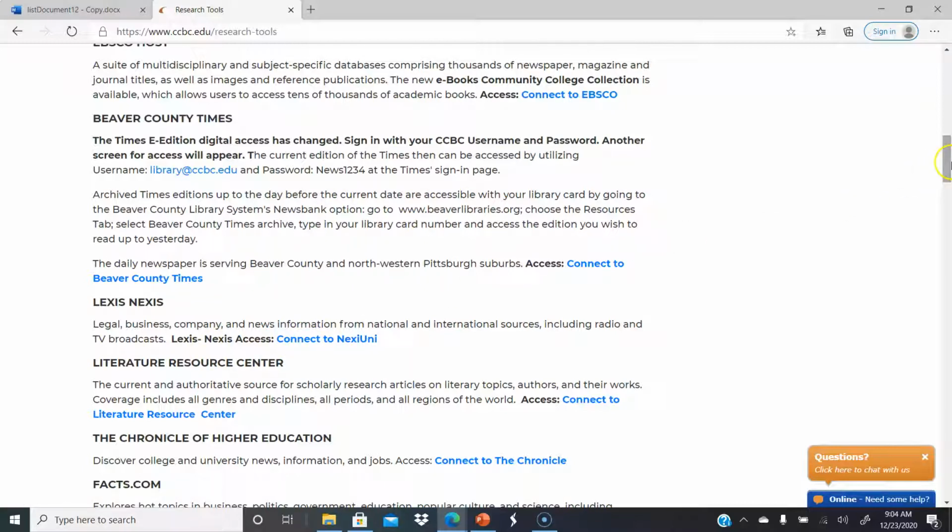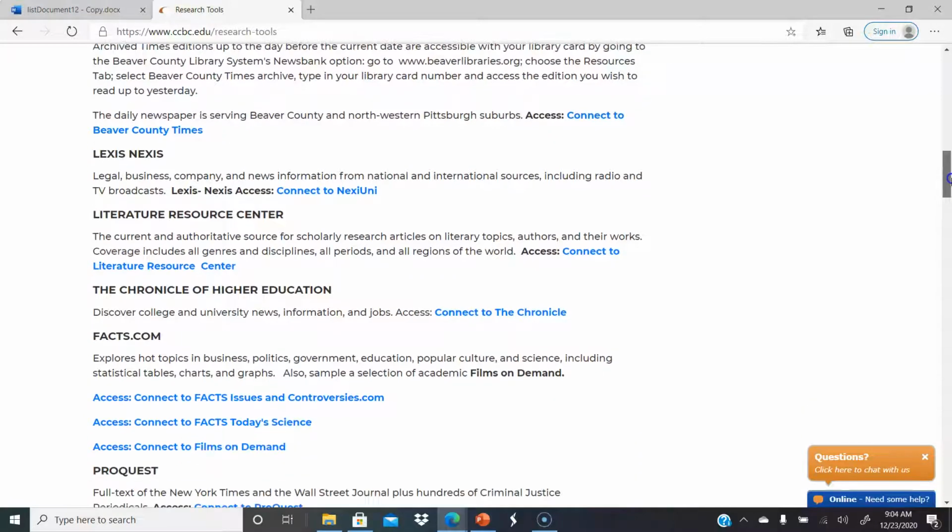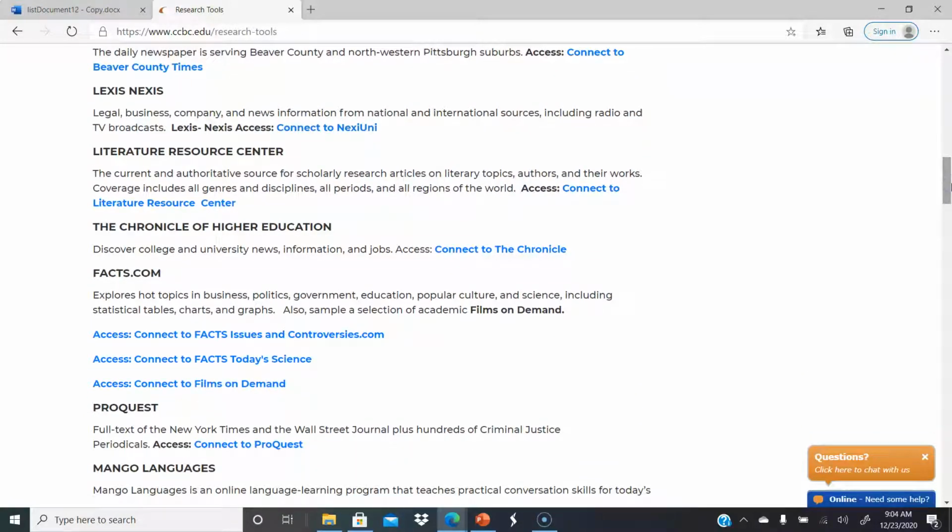LexisNexis is very geared toward business, Fortune 500. Also, if you're in criminal justice and you take business law or law course, there are cases that you can search there. Any information on Supreme Court cases. So that's a really good place for that. Literature Resource Center, any of your lit classes, this is a really encompassing database to use.